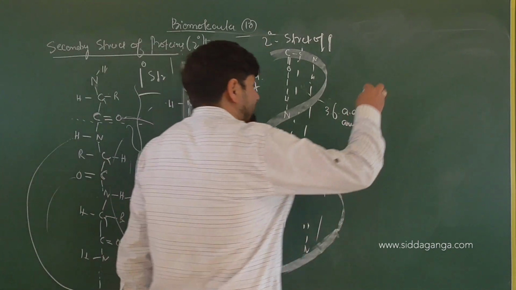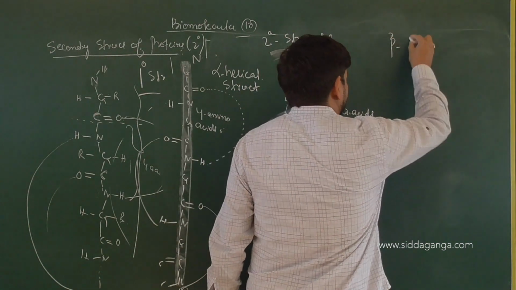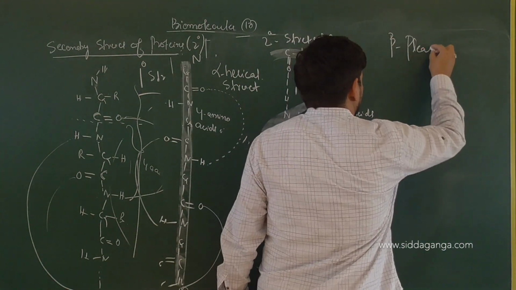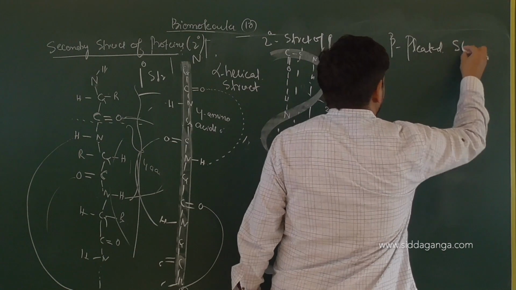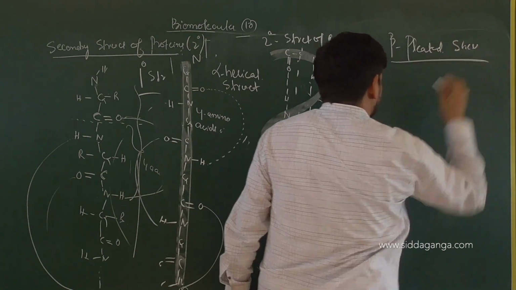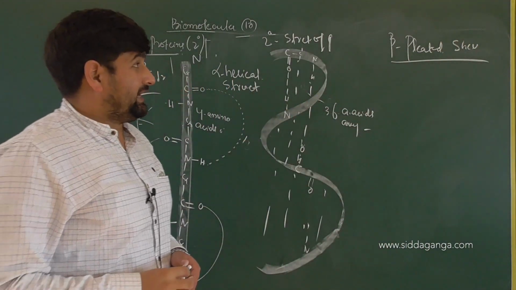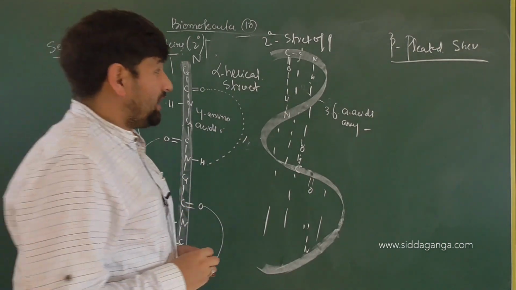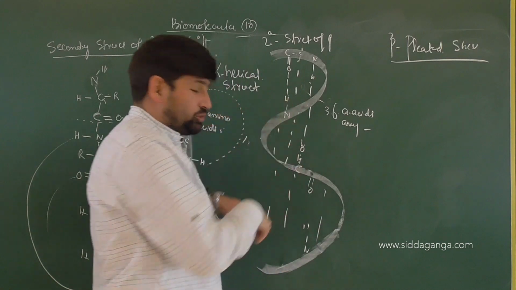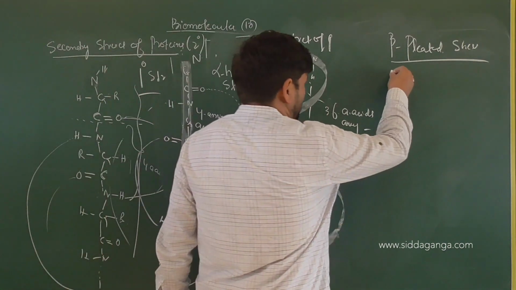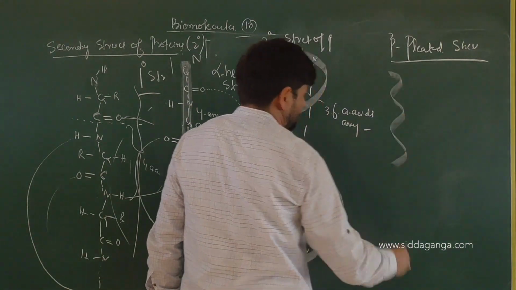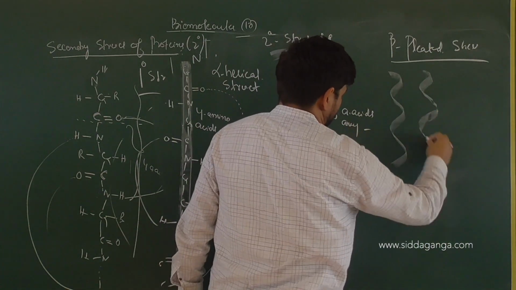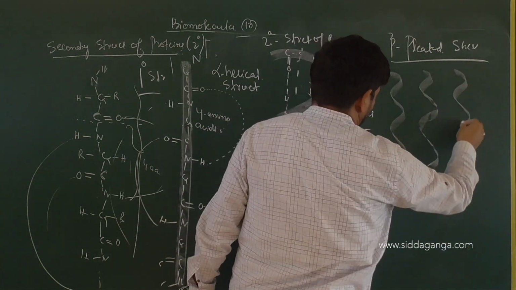There is one more secondary structure available. We call those beta pleated sheets. Beta pleated sheets are also secondary structures. I'll directly show the chains now. This is one chain, this is one more chain, and this is one more chain.